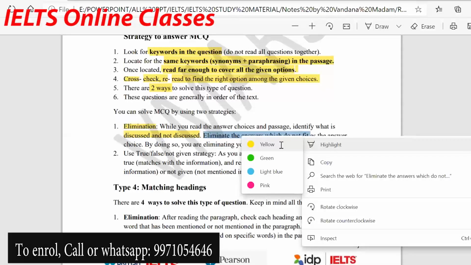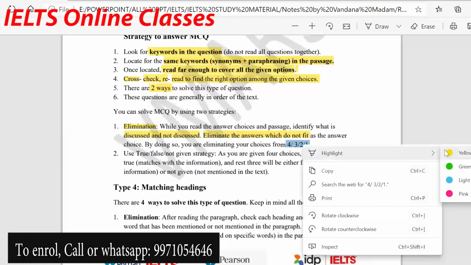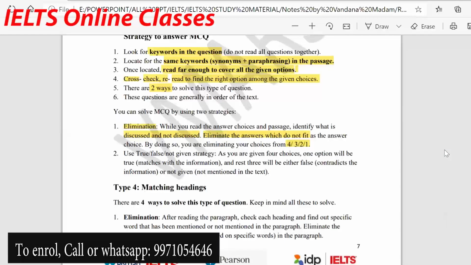Okay, eliminate the answers which do not fit as the answer choice. Out of 4 you can eliminate 2, then you are left with 2 choices, then it becomes easy to find out which is yes or which is no. So how does the elimination work? Out of 4 select 3, then 2, and then come up to the best answer.